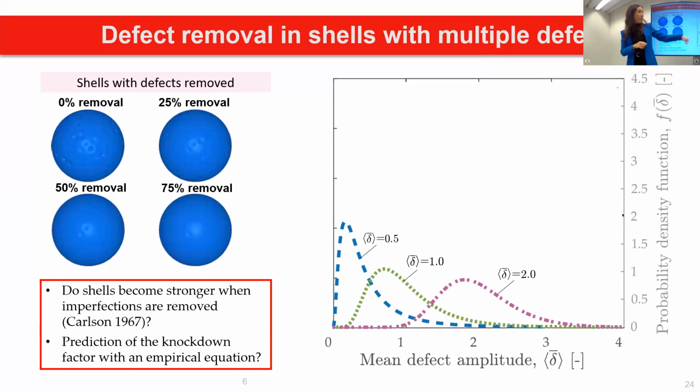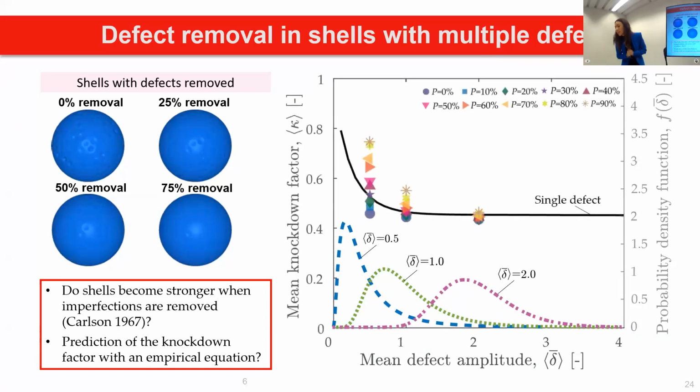And some first results that I can share with you: before I plot the knockdown factor, I have plotted here the PDF versus the amplitude in order to show you a little bit how we sample defects and how we remove them. So here, for example, the mean amplitude is equal to 0.5, and we see that we have our PDF, and then when we remove defects from the strongest to the less strong, it means that we are cutting defects from the tails. So the stronger ones will be removed.